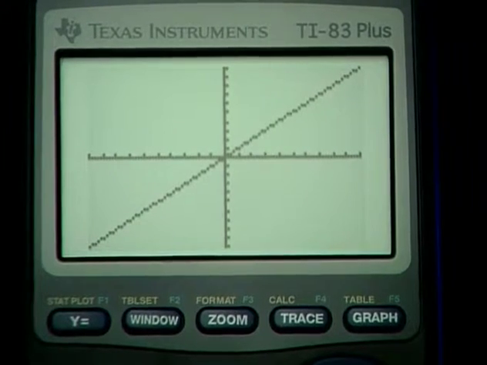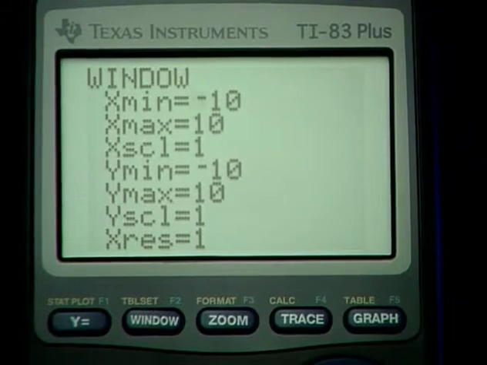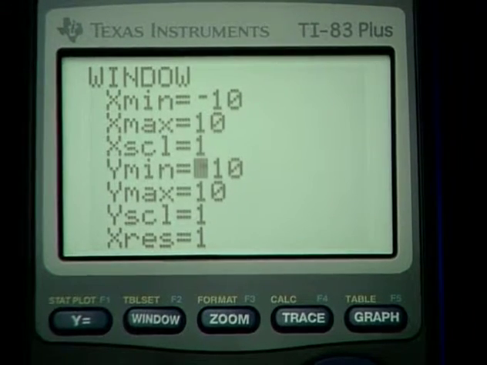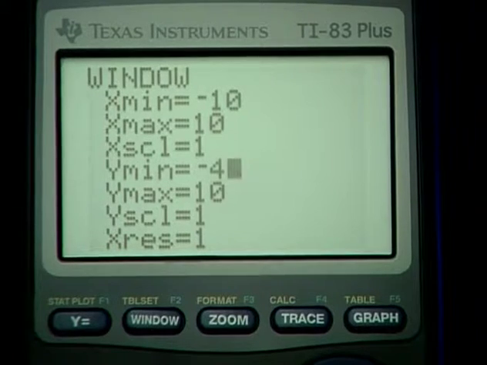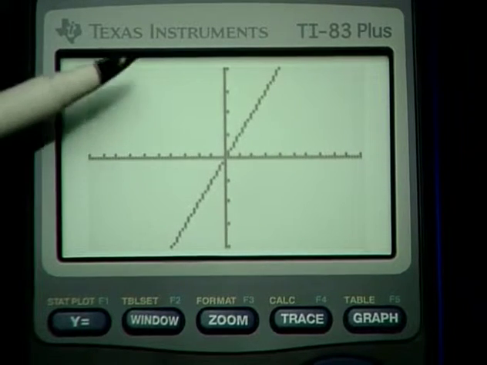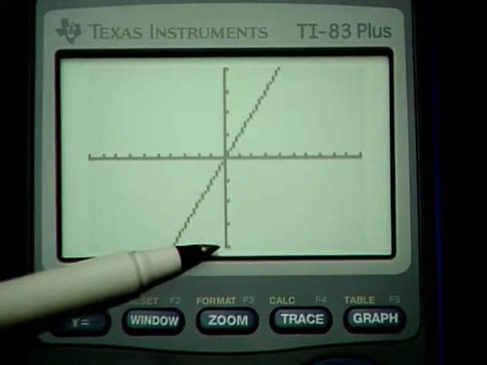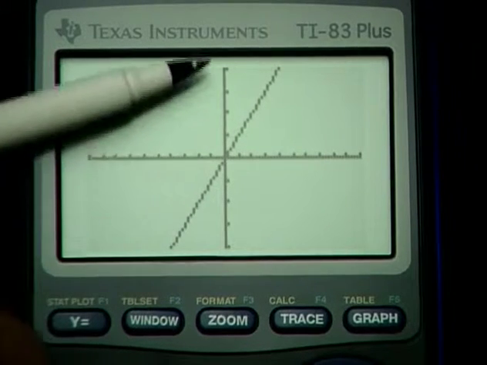Now, there is a button on the calculator that will automatically give a square perspective, but it's important that we be able to make the calculation ourselves. Let me show you an example. Suppose I go to the window setting and I set the y minimum at, let's say, negative 4 and the y max at 4. Now, that gives us graphically a total vertical distance here of 8, because this distance is 4, that distance down here is also 4. So total distance of 8.